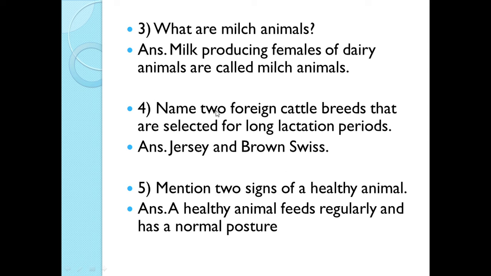Next question is, name two foreign cattle breeds that are selected for long lactation period. Lactation period means the period of giving milk. So the cattle which are selected for long lactation period are Jersey and Brown Swiss. Next is, mention two signs of a healthy animal. The signs are, the healthy animal feeds regularly, and second sign is it has a normal posture.